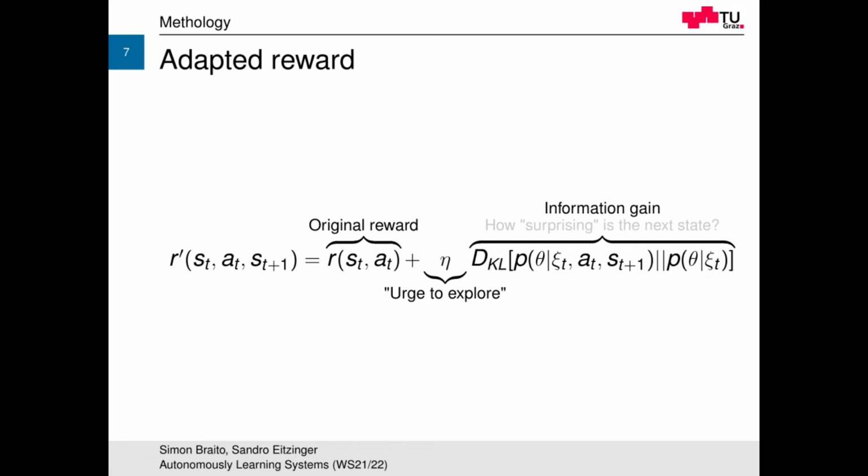Additionally, we have a hyperparameter called eta, which represents the urge to explore. It basically weights the information gain term and can therefore be seen as controlling the trade-off between exploration and exploitation.